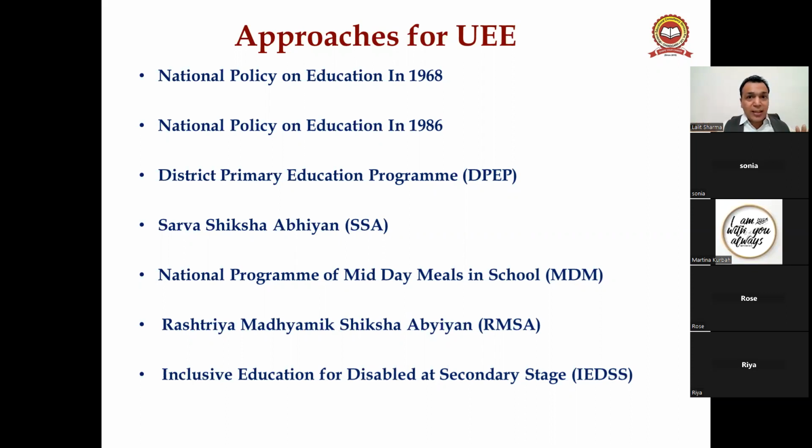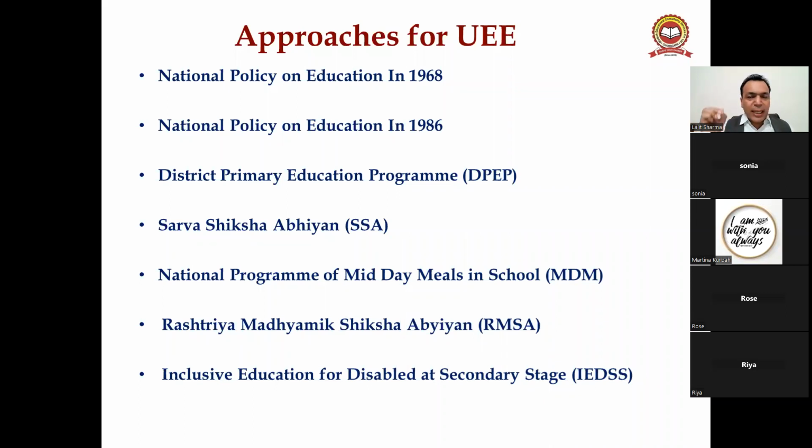So you can see that since independence, the government has been implementing every approach, like National Policy on Education 1968, then after 20 years 1986, then the DPEP program, SSA program, midday meal program, RMSA and IEDSS programs.